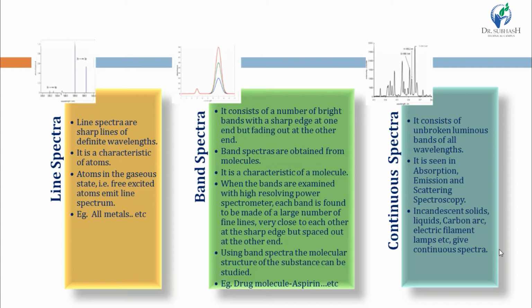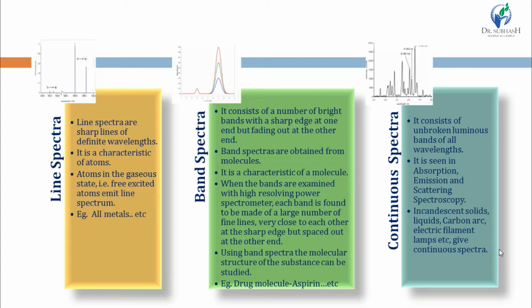Line spectra are nothing but sharp lines of definite specific wavelengths. It is a characteristic of atoms, and atoms in the gaseous state, which means free excited atoms, emit the line spectrum. All the metals, all the atoms give spectra in this line form, right?